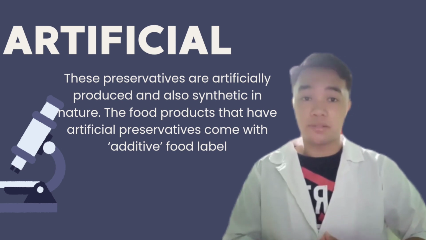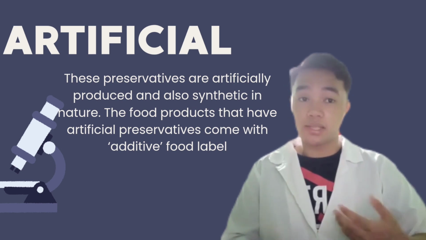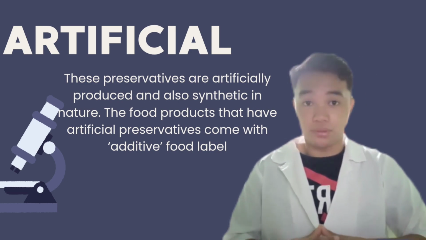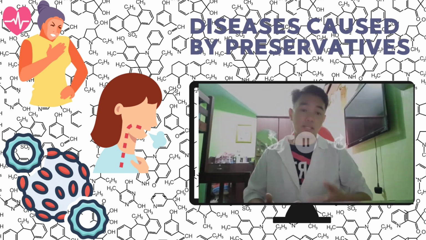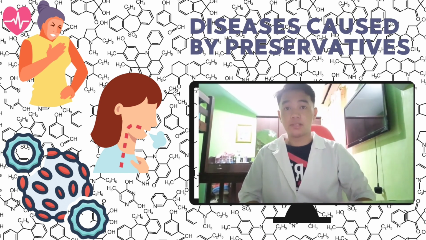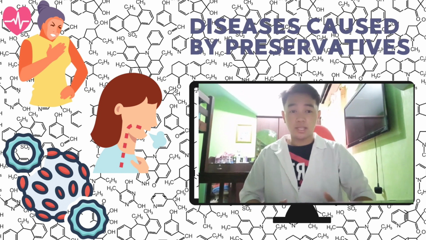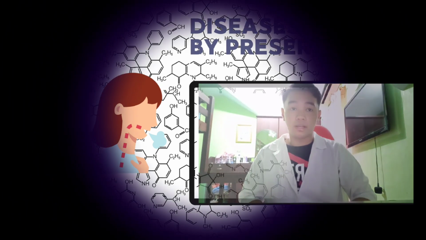These preservatives are artificially produced and synthetic in nature. These are often labeled as additives on food labels. Diseases caused by preservatives are heart diseases, breathing problems, and cancer. So it is best to check your foods first and wash them carefully.